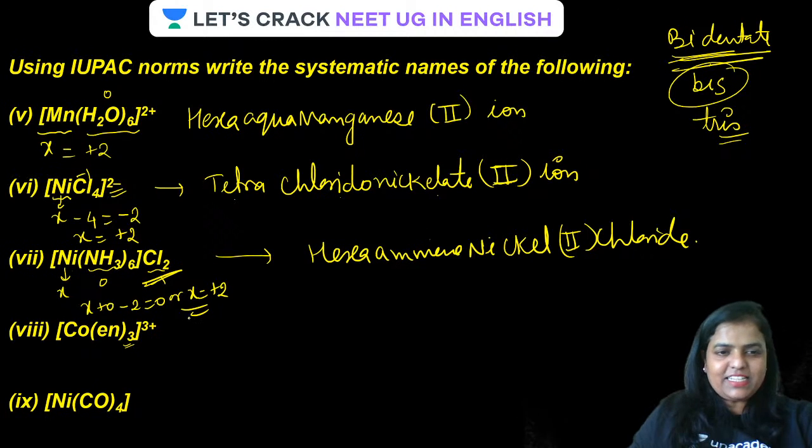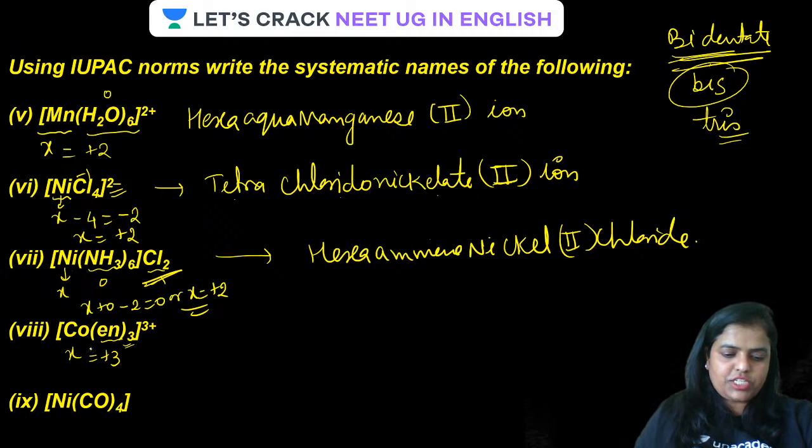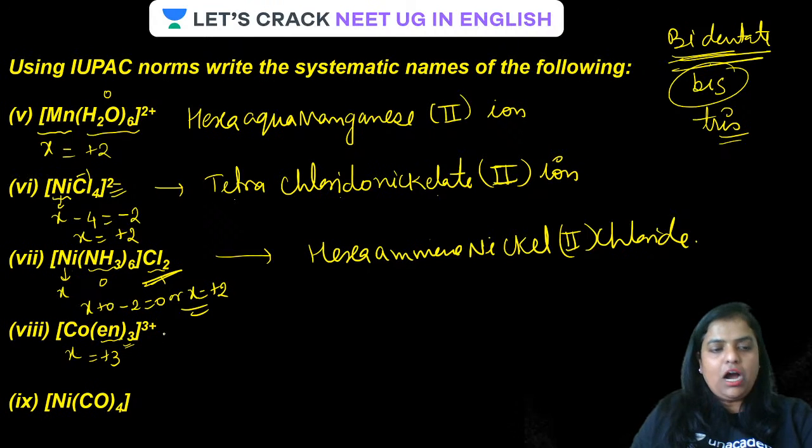Is that clear? Let us see how it is to be named. But before that, let us find out the oxidation number. Let it be X. This will be 0. So X is equal to +3. The oxidation state of cobalt in this complex is +3.